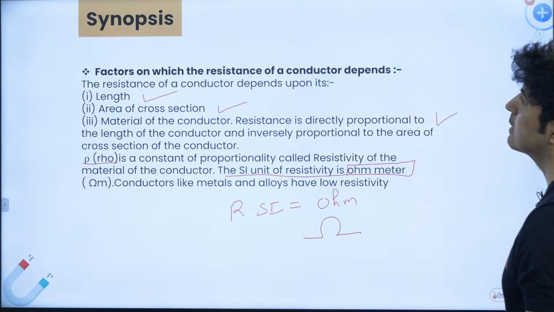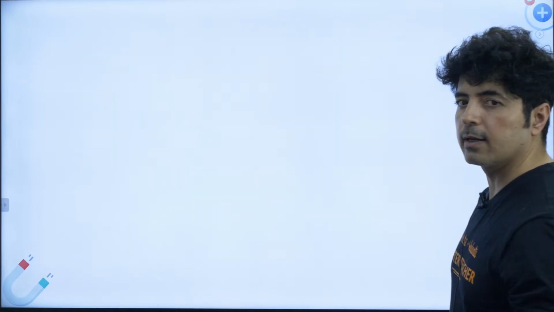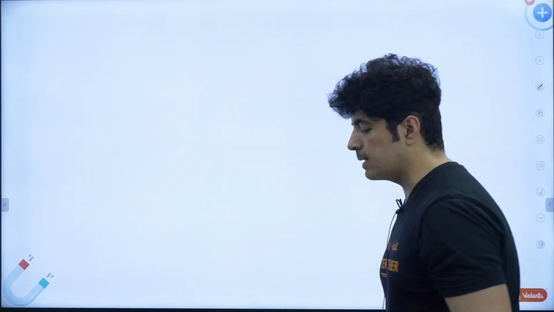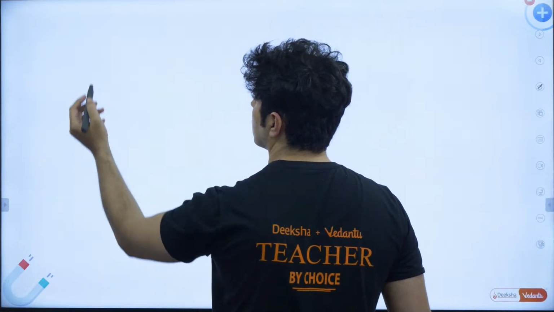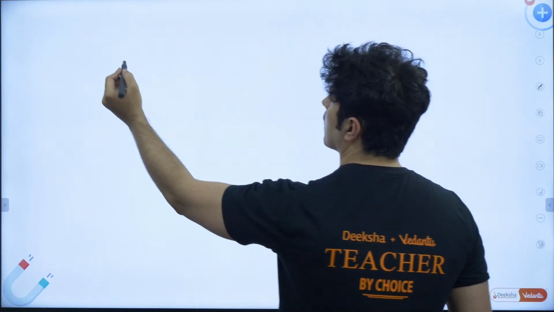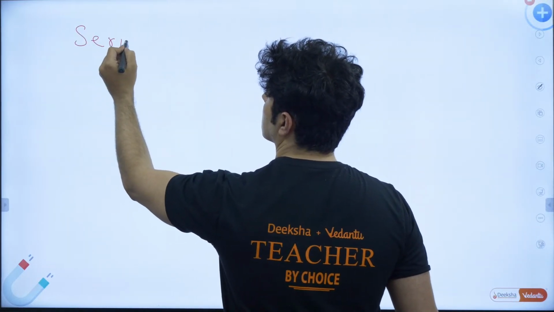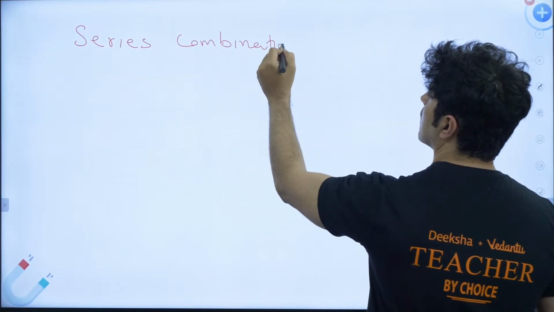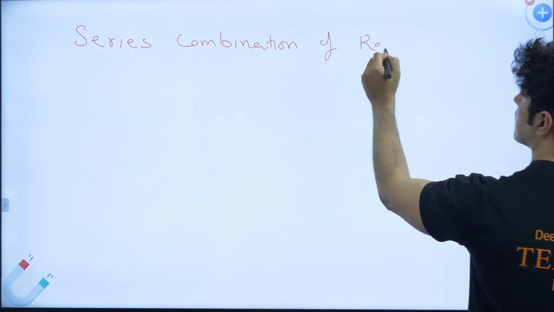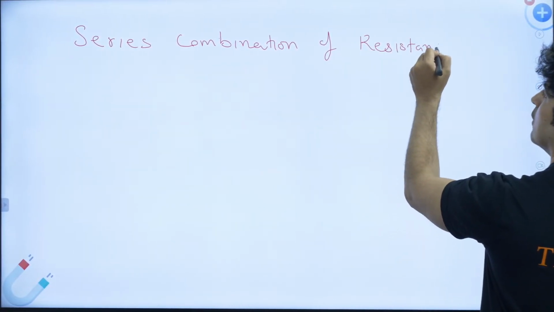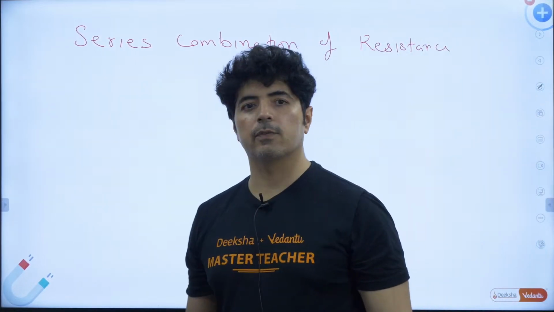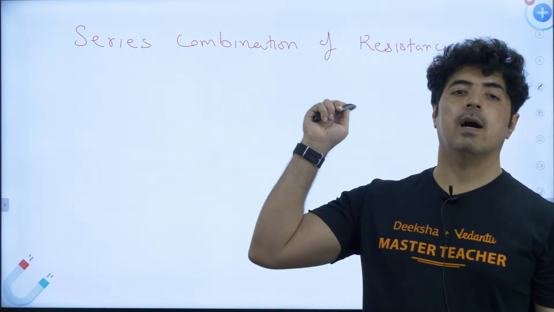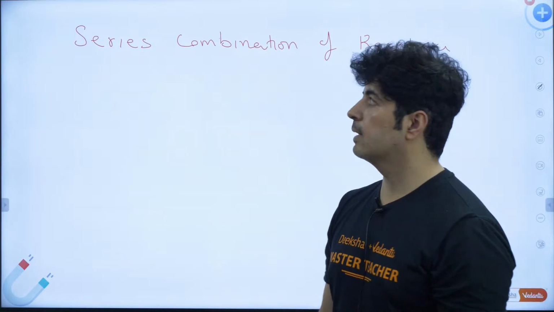All right. Let's go back and understand a little bit more about resistance, from the examination point of view. So the question about resistance is, first there are two types of combination we put resistances in. One is your series combination of resistance. Now how will you find what is the series combination of resistance? Those who know, very good. But those who do not know, after this they will know.